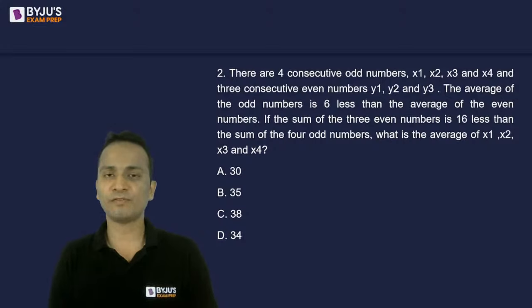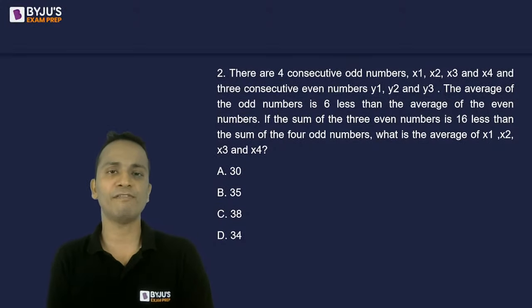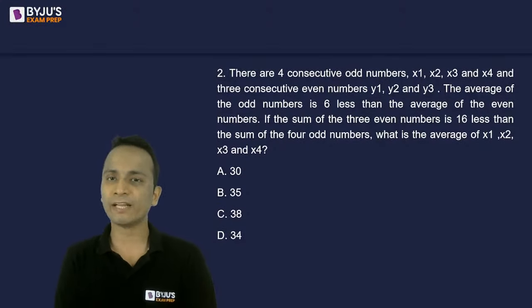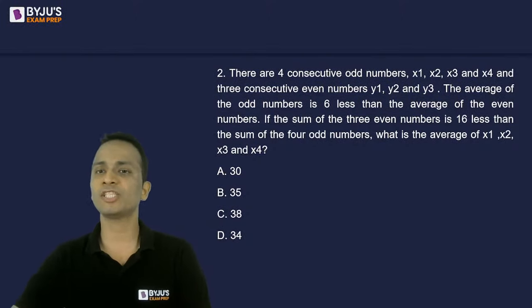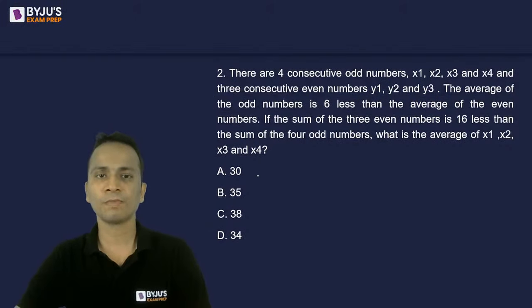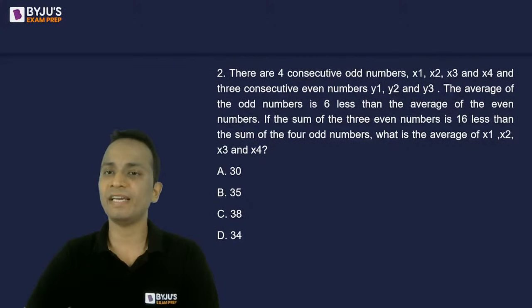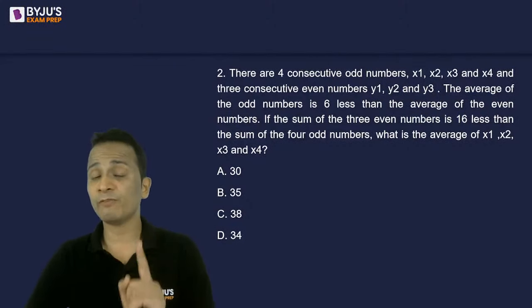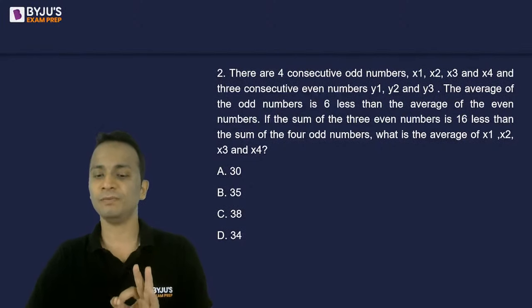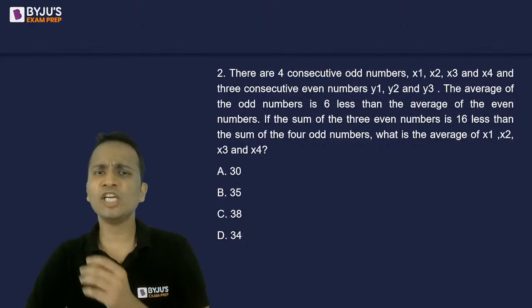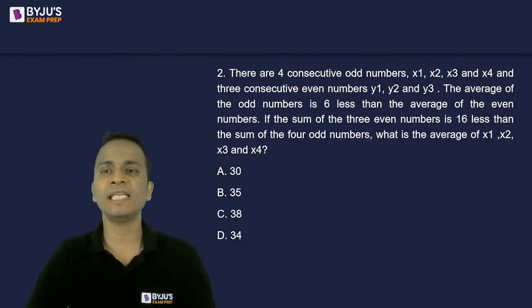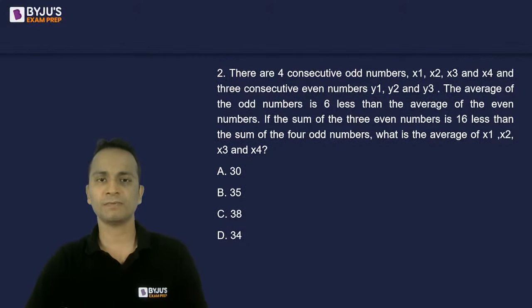So concepts of averages, the basics of averages. There are 4 consecutive odd numbers, x1, x2, x3 and x4, and 3 consecutive even numbers, y1, y2 and y3. Now read the language carefully, read the statements carefully. The average of the odd numbers is 6 less than the average of the even numbers.